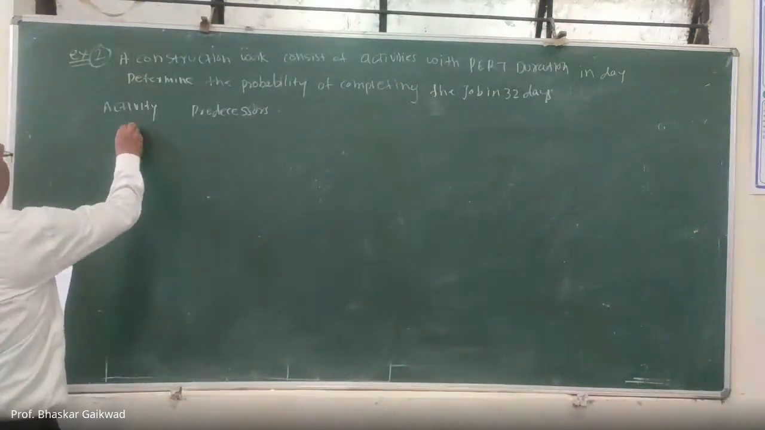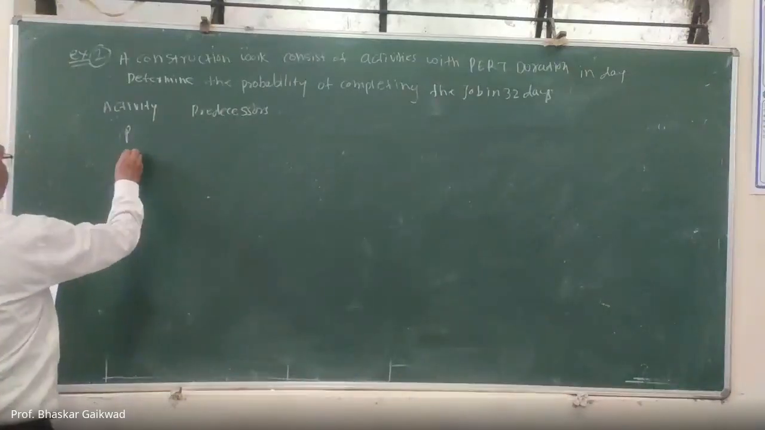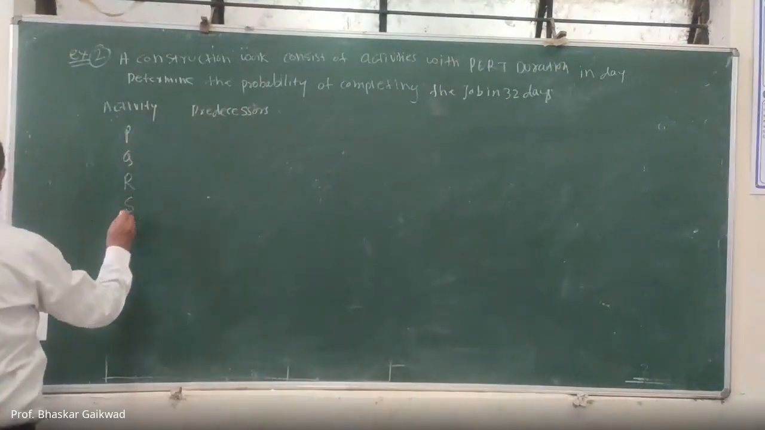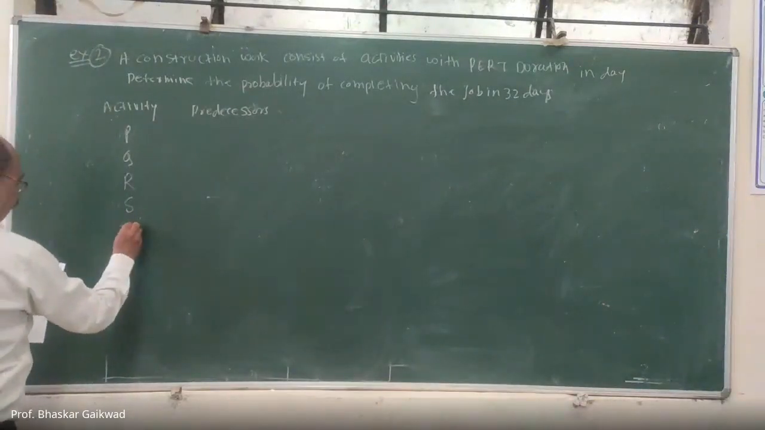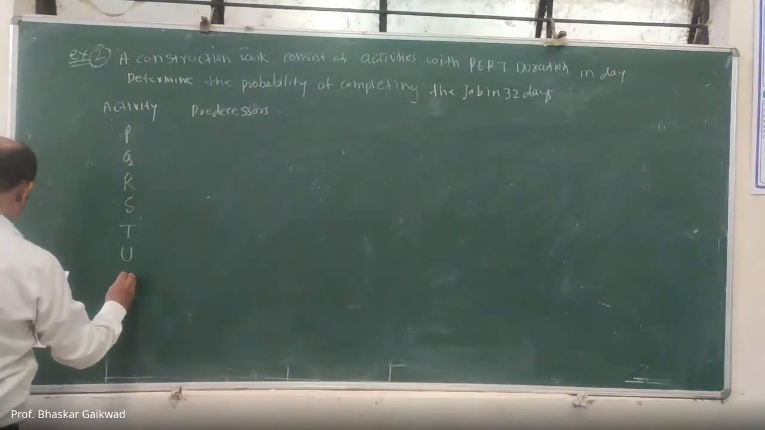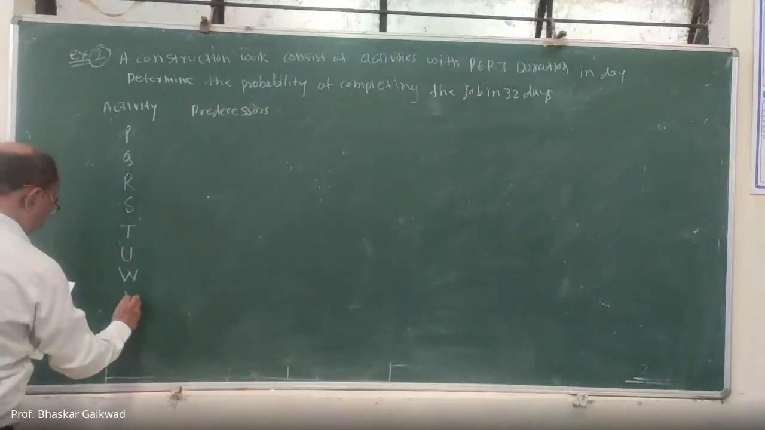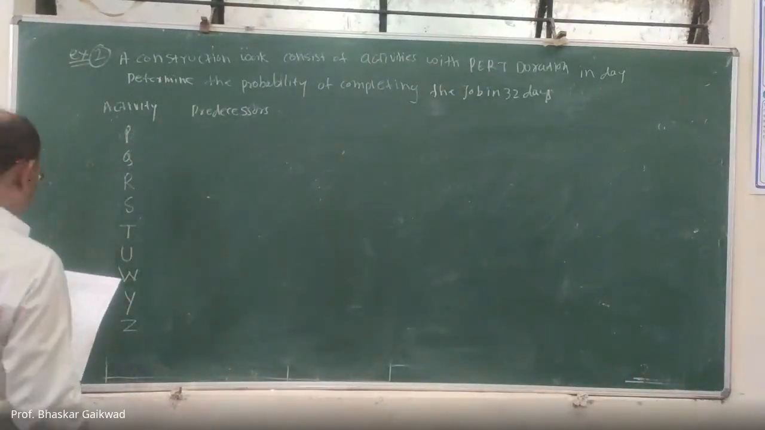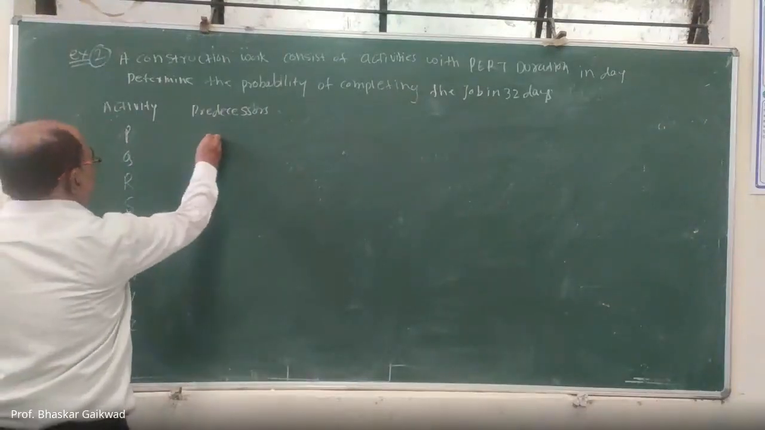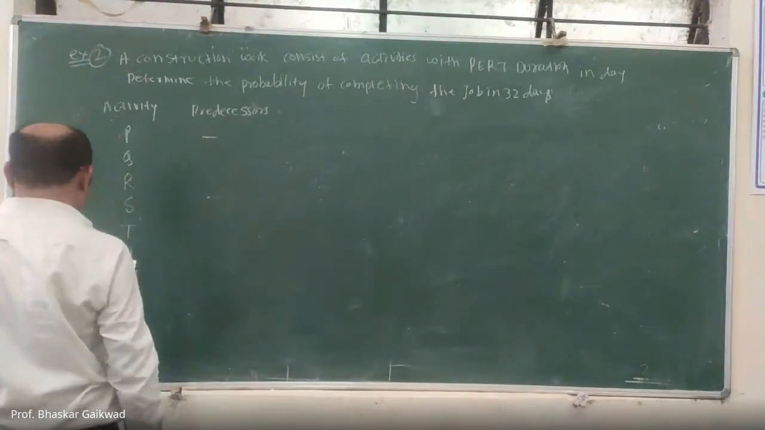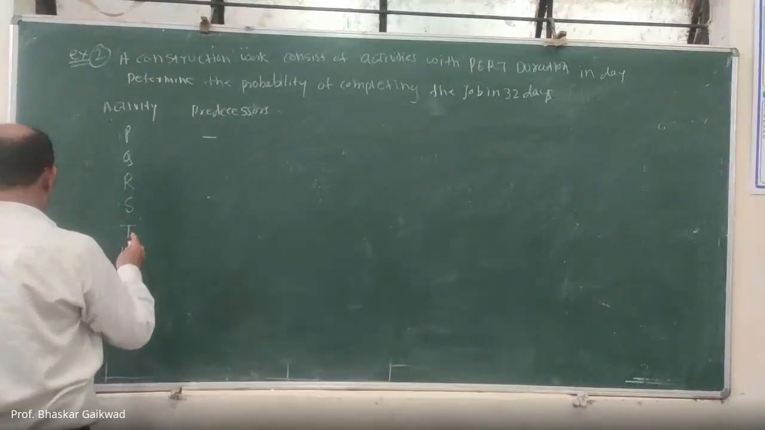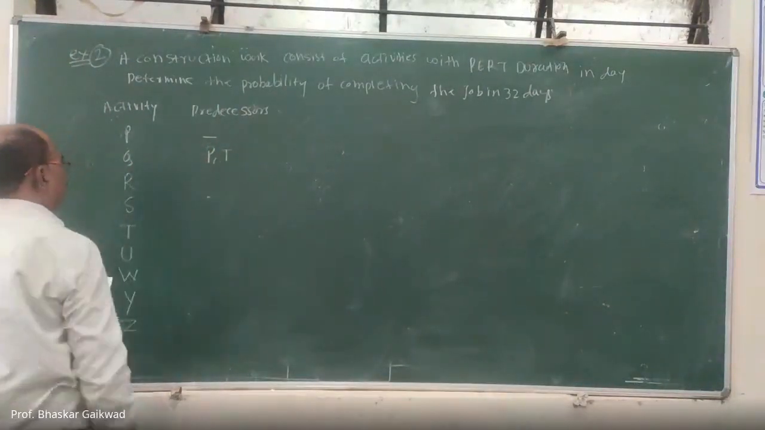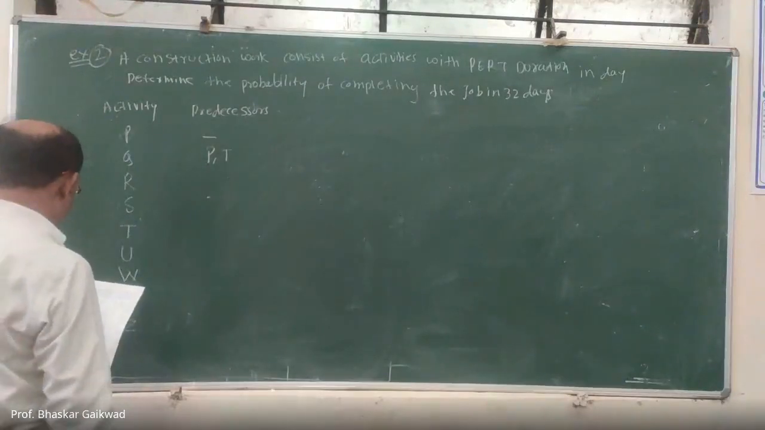So the activities are P, Q, R, S, T, U, W, Y, and Z. So these are the activities. For P, there is no predecessor. For Q, the predecessors are P and T, which means P and T will come together.